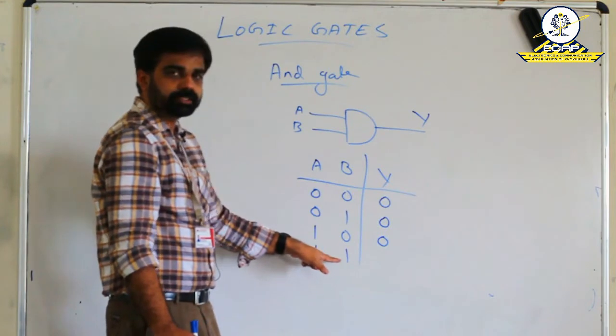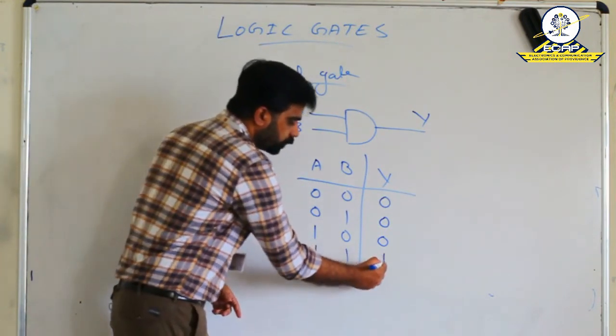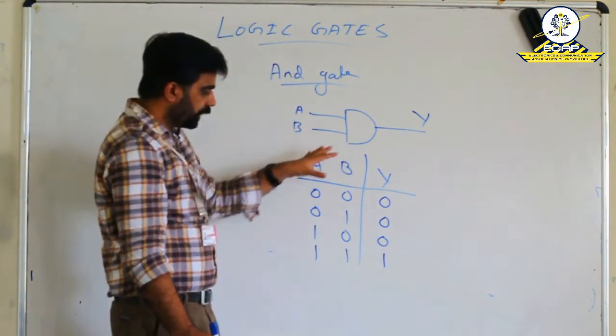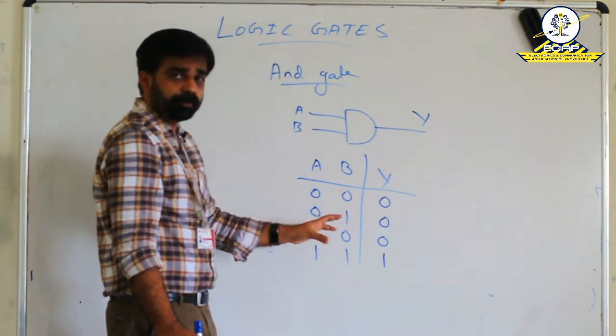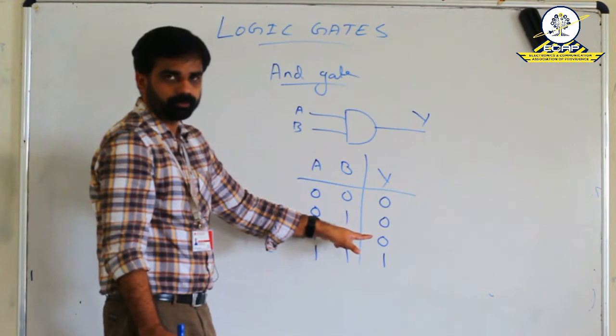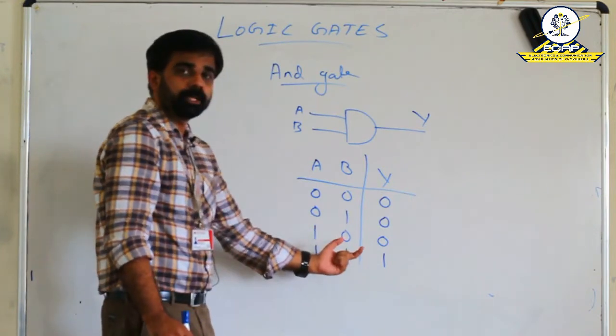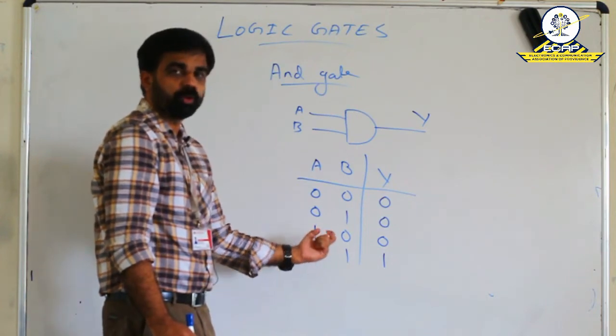And in the final case, both are 1. In that case, the output is 1. So we can conclude from this truth table that if any one input or both inputs are 0, then the output becomes 0. On the other hand, the output becomes 1 if both the inputs are 1 or high.